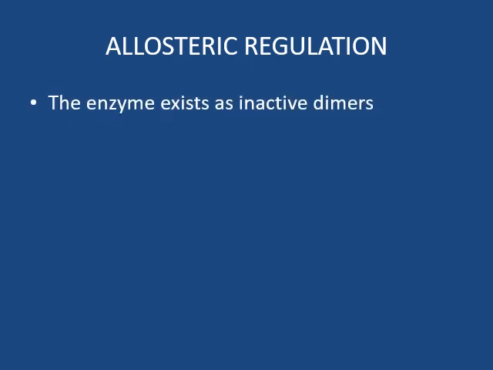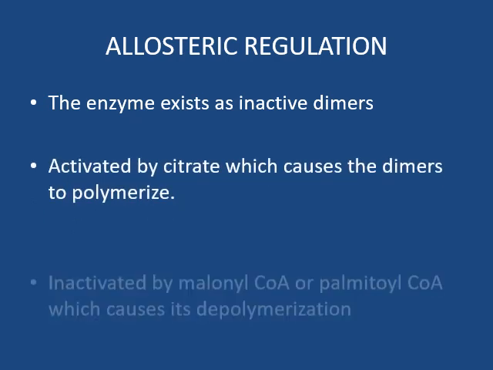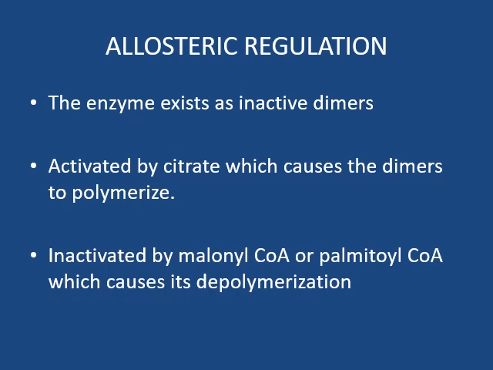Allosteric regulation. The enzyme acetyl coenzyme A carboxylase exists as inactive dimers. It is activated by citrate, which causes the dimers to polymerize, and is inactivated by malonyl coenzyme A or palmitoyl coenzyme A, which causes its depolymerization.